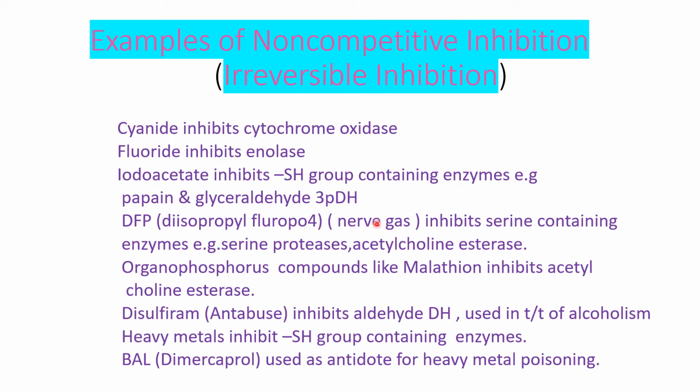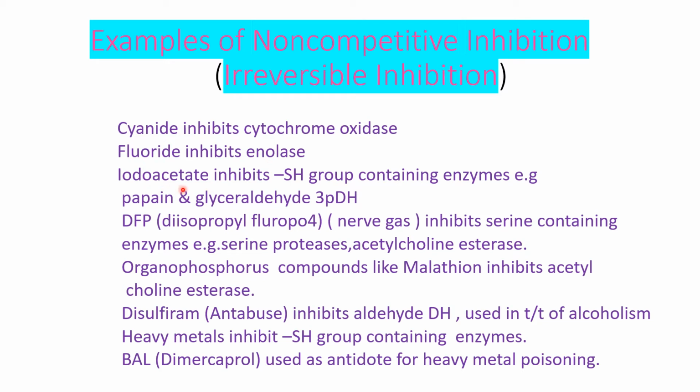So we will see the examples of non-competitive inhibition, or that is also irreversible inhibition. Example: cyanide inhibits cytochrome oxidase, which is present in the electron transport chain. Cyanide is very highly poisonous. Then fluoride inhibits the enzyme enolase. Enolase enzyme is required in glycolysis, and therefore for glucose estimation, the blood sample is collected in the fluoride bulb to prevent in vitro glycolysis.